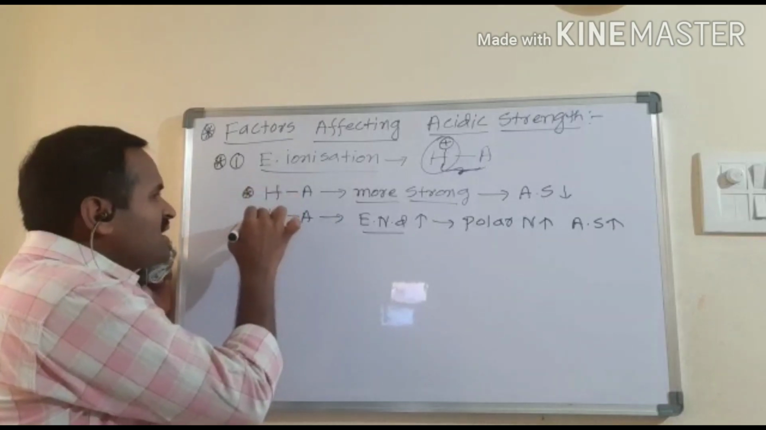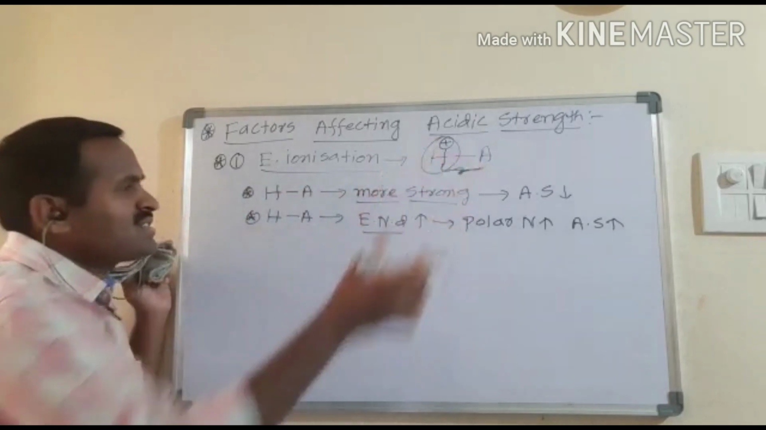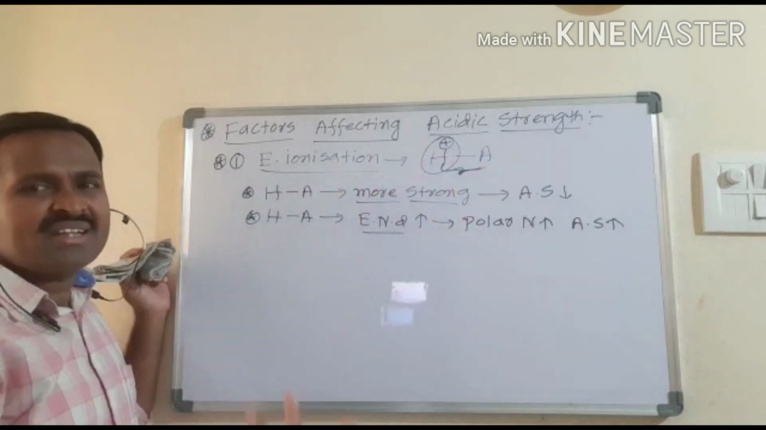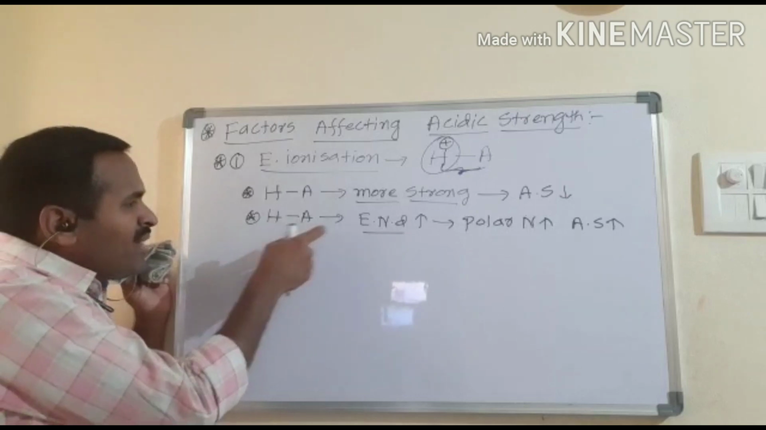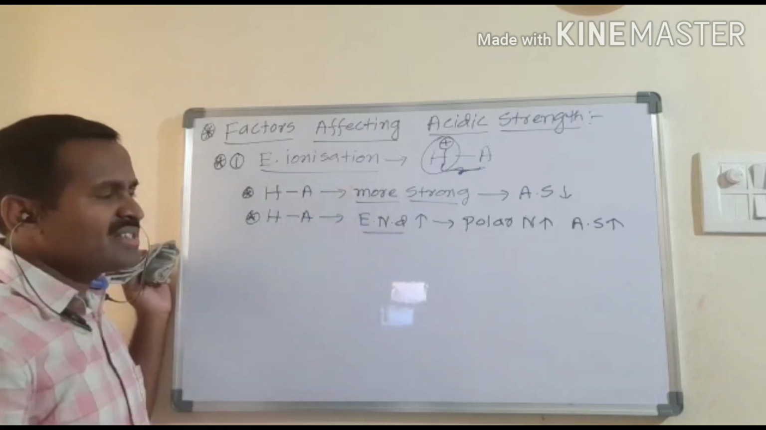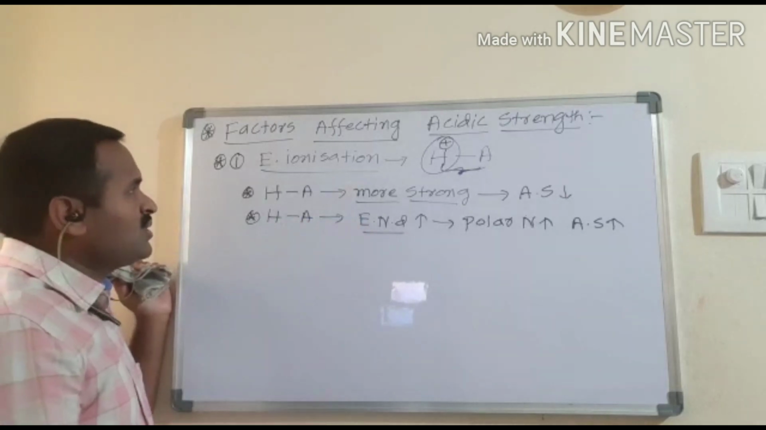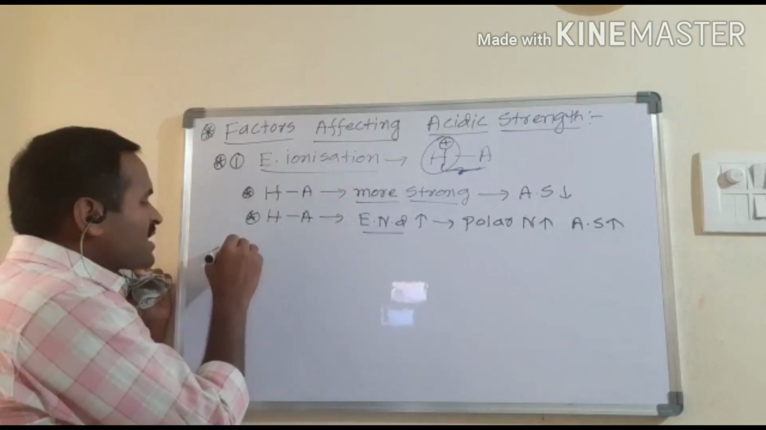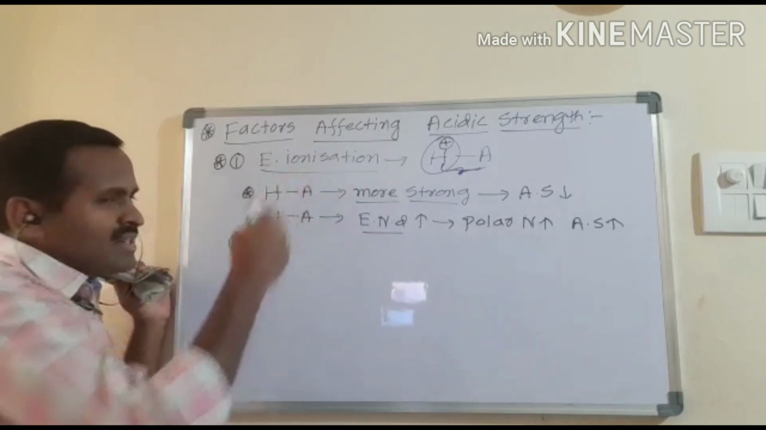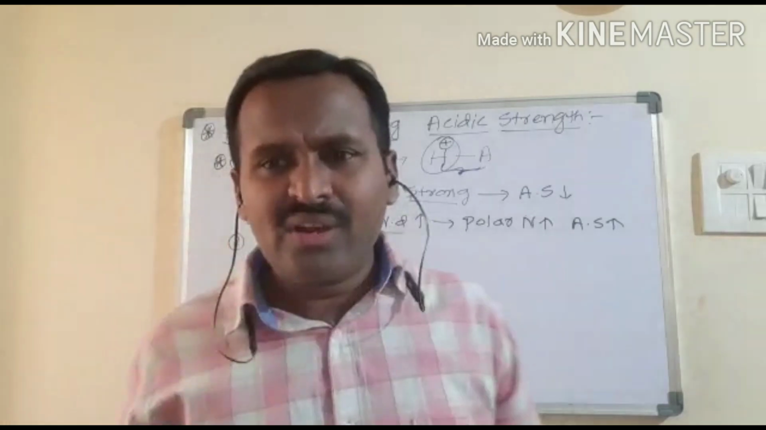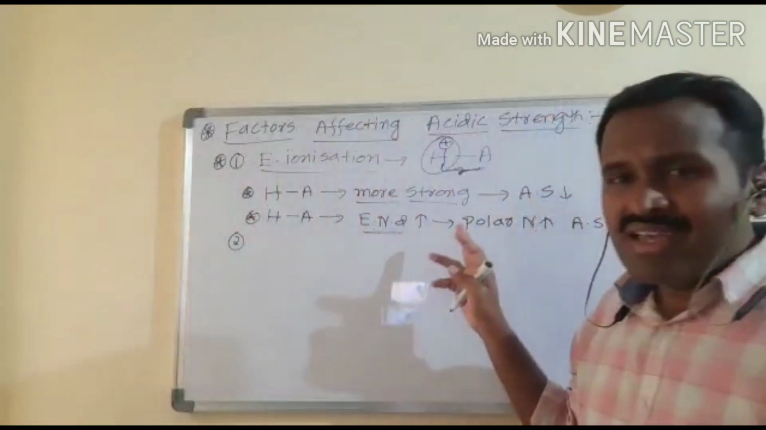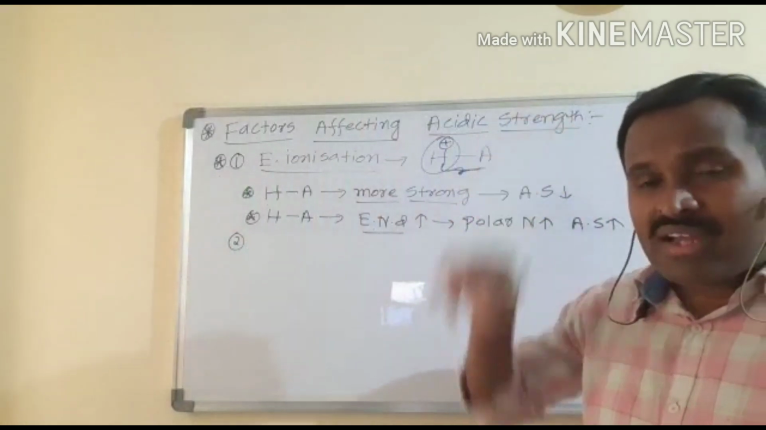I can write: the stronger the bond, the more the acidic strength decreases, and as the polar nature of the bond increases, the acidic strength also increases. That is the first factor that affects the acidic strength. I think in the previous class we discussed this to some extent. We have seen four factors.